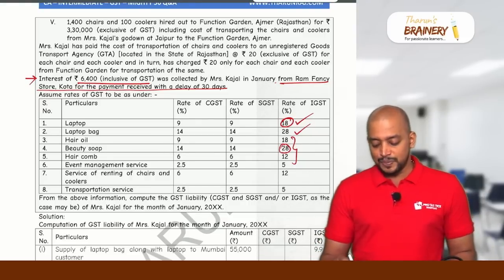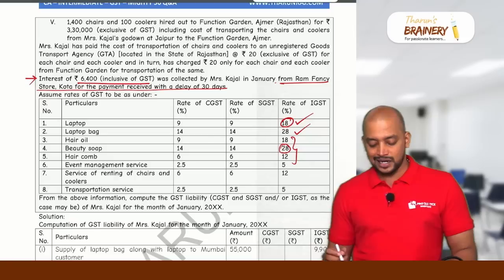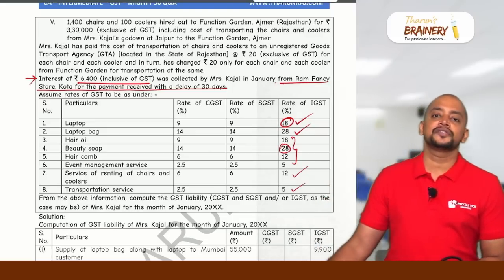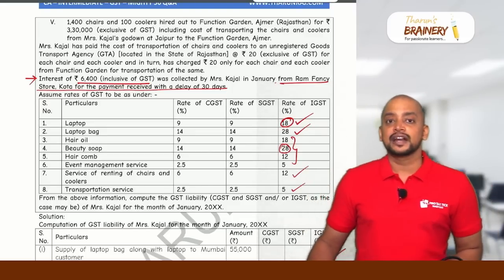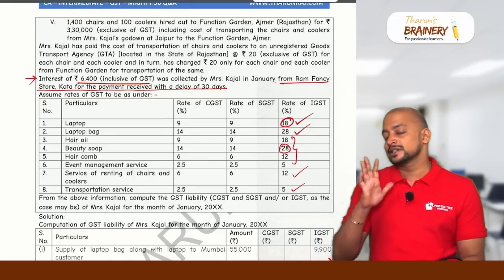Mrs. Kajal has paid the cost of transportation of chairs and coolers to an unregistered GTA at 20 rupees for each chair and cooler. In turn, she charges 20 rupees only for each chair and cooler from Function Garden. But the transportation service is taxable at 5%. So, in this case, renting of chairs and coolers is 12% and transportation is 5%, both are taxable. Naturally bundled in the ordinary course of business, yes.